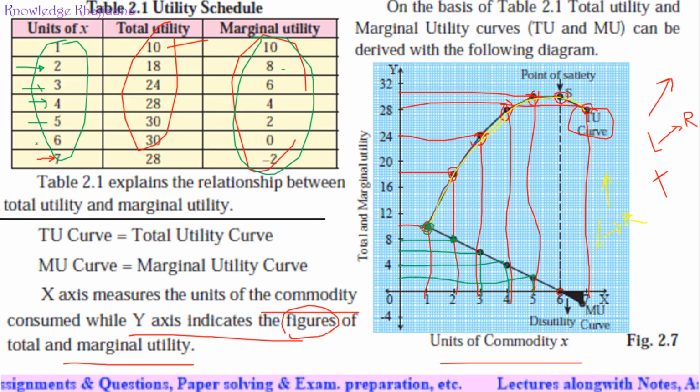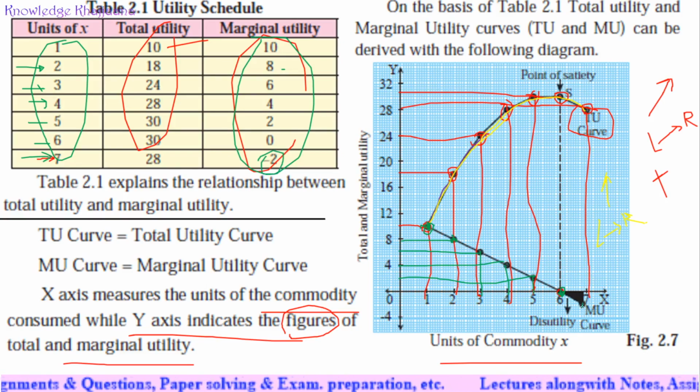Then when we drank the sixth glass of water, marginal utility became 0. See, this is an important thing. It became 0 because this is the axis line 0. But still, if we continue drinking water, if we drank the seventh glass of water, the marginal utility became -2.